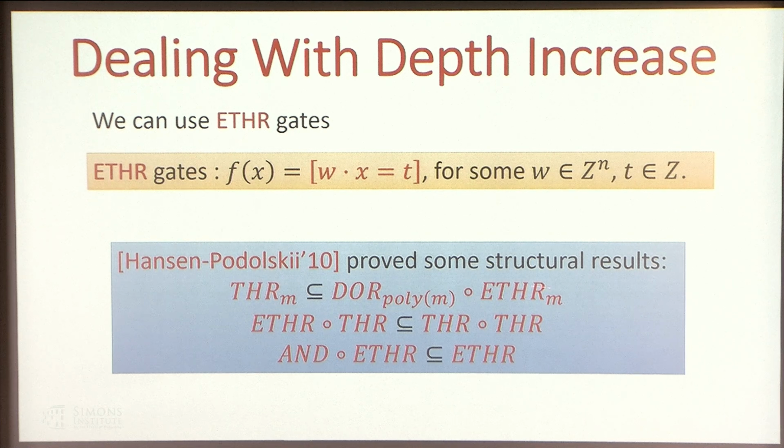There are some structural results for connecting these two types of gates. So the first one is a threshold gate can be written as a disjoint OR of polynomially many exact threshold gates. And the second one is exact threshold gates of threshold belongs to threshold of threshold. And the third one is exact threshold is closed under AND.